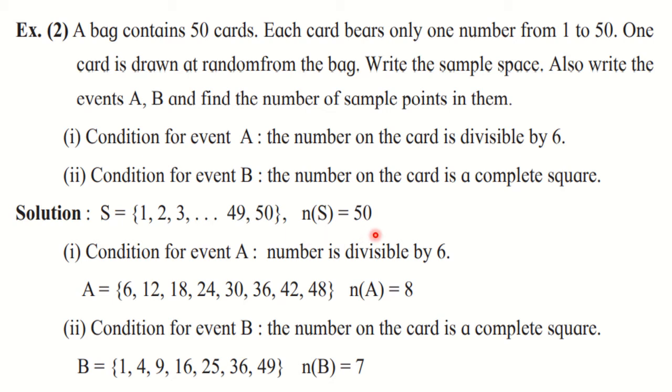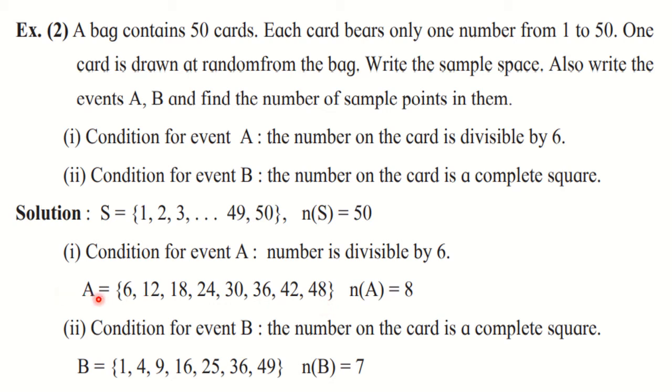Number of sample points is equal to 50. Now the condition for event A is that the number on the card is divisible by 6. That means we have to write down the table of 6 only up to 50. Table of 6 means we will not go on writing randomly. We have to write the points only from the sample space. So we write the table of 6 up to 48, less than 50; the last number is 48 here.